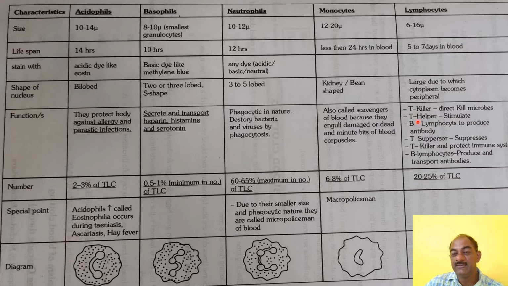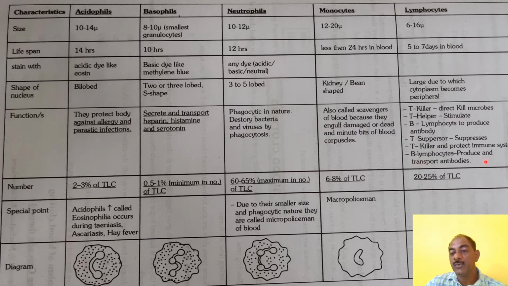So there are T killer, T helper, and T suppressor cells. The function of the T killer is to directly kill microbes. T helper cells stimulate B lymphocytes to produce antibodies. T suppressor suppresses the activity of T killer and protects the immune system.